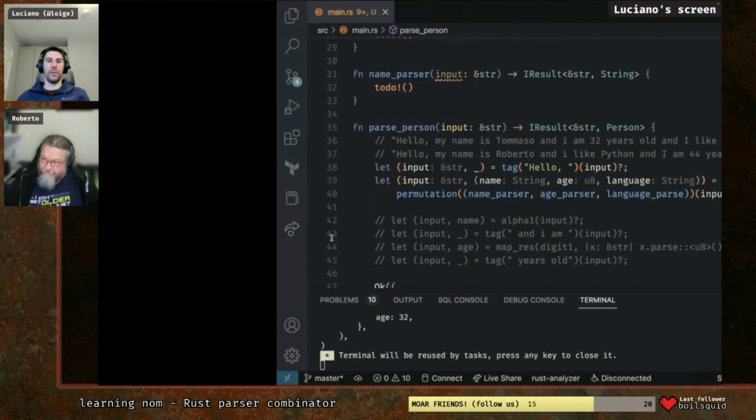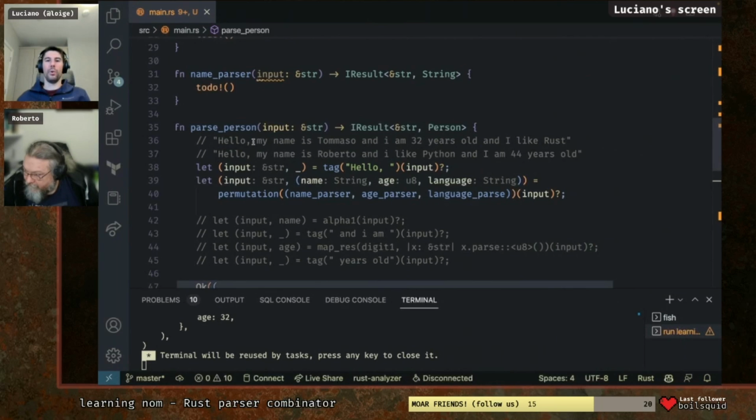Exactly. So another approach, if we wanted a more loose syntax where maybe you can just stop at "my name is Tommaso," right? You could have an arbitrary sequence of names, things you like, ages, if that made sense. You could have done it with a separated list of alt.